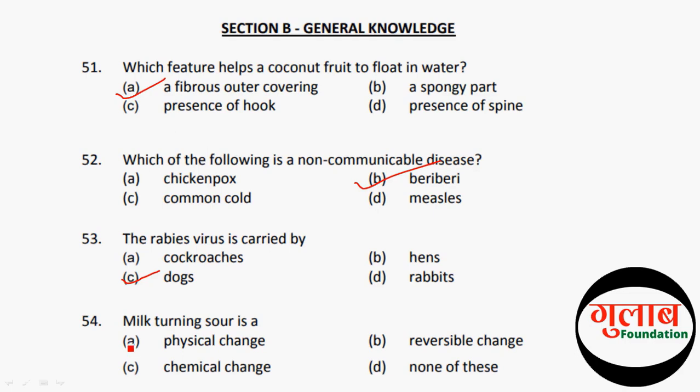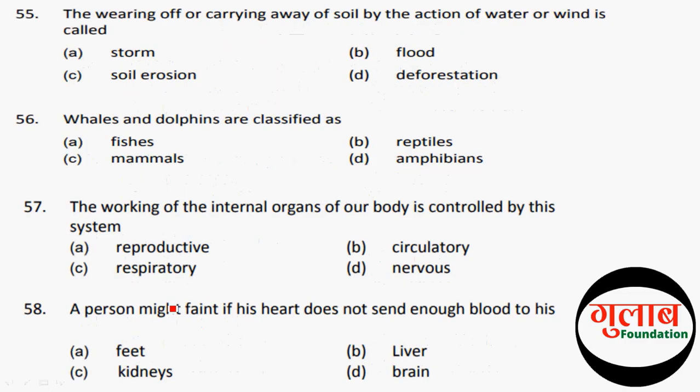So let's move to the next question. The wearing or carrying away of soil by the action of water or wind is called. The correct option is C, soil erosion. Next question. Whales and dolphins are classified as. The correct option of this question is C, mammals. Next question is, the working of the internal organs of our body is controlled by the, and the correct option is D, nervous.